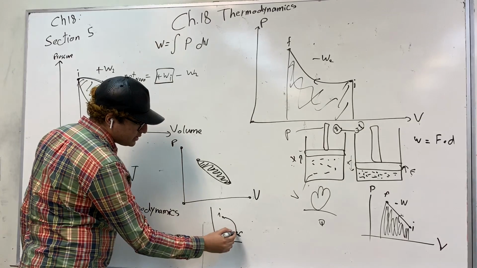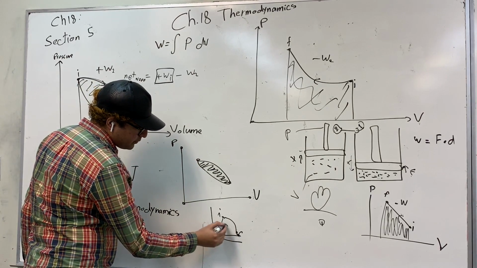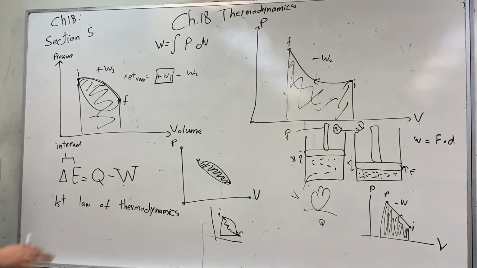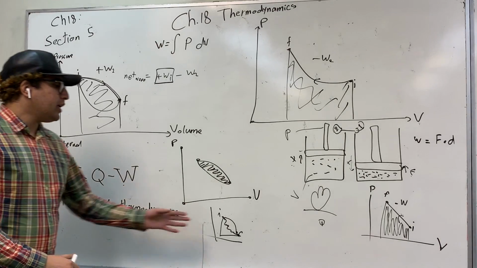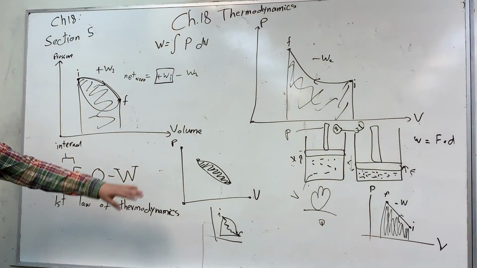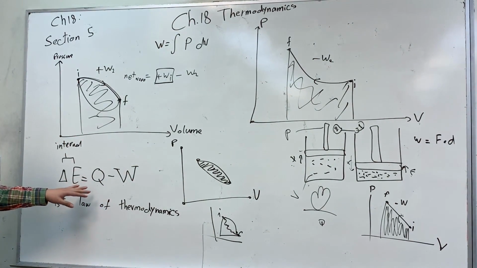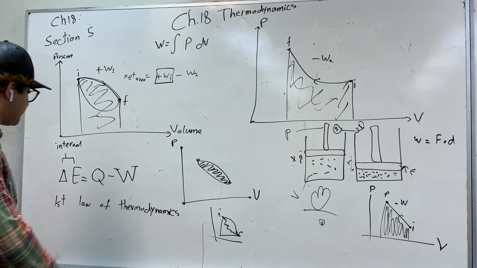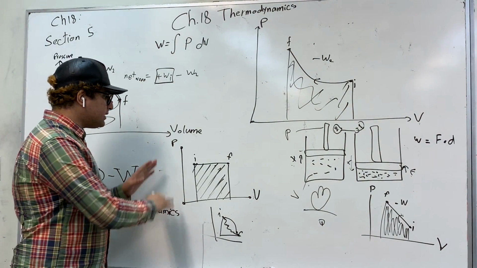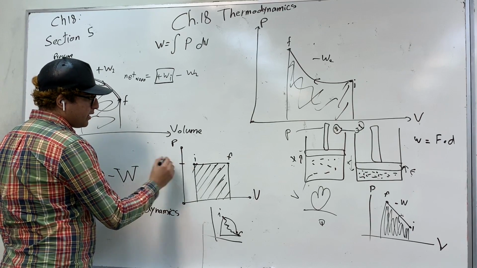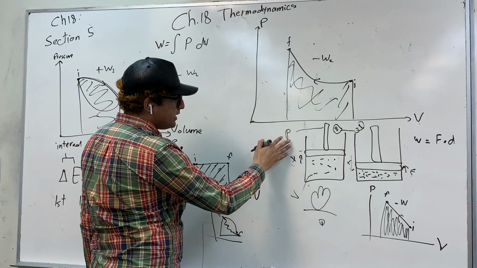If we go like this, or like this, or like this, this is always going to be constant. So the only things that change if we change the path are the work done by the gas on the piston and the supply of heat. As far as the heat goes, imagine that we have a graph like this. Our pressure, or the piston, is unchanged.